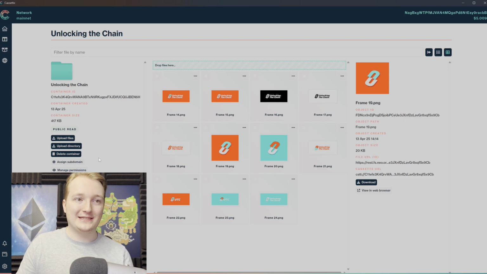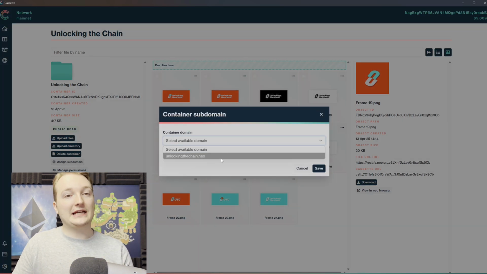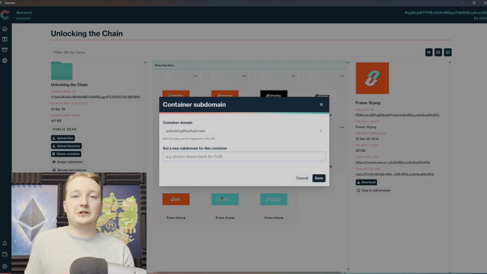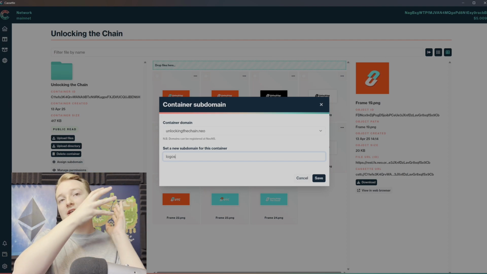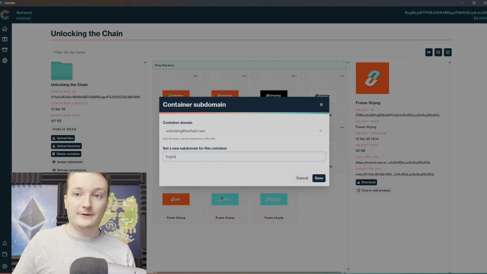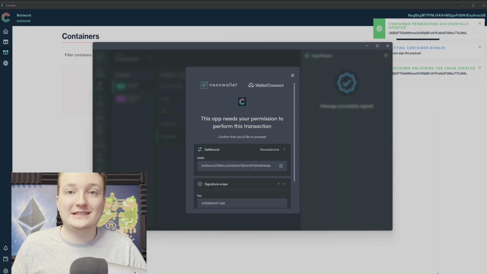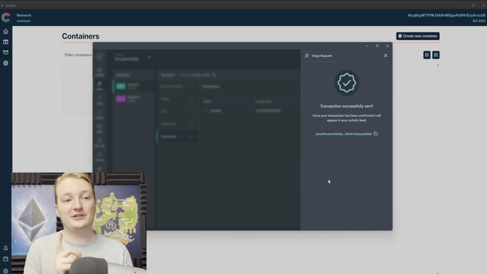Let's go ahead and add a subdomain here. So all you have to do is head to assign subdomain, select your NeoName service subdomain. So I have unlockingthechain.neo. Then you have to give your container a name. So I'm just going to name this container logos because this container is where all of my logos are stored. Let's go ahead and hit save. Then all you have to do is sign the transaction for assigning this NeoName service to your container, and then you will be able to see the registered domain.